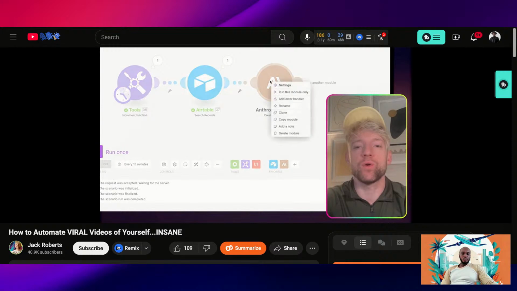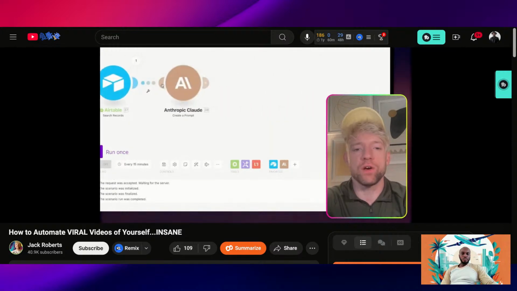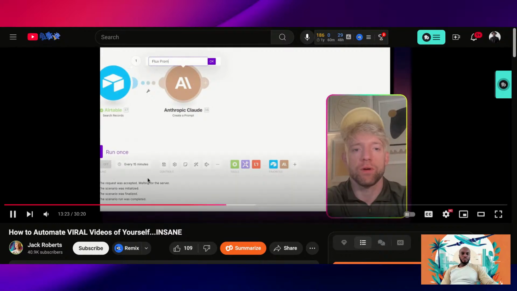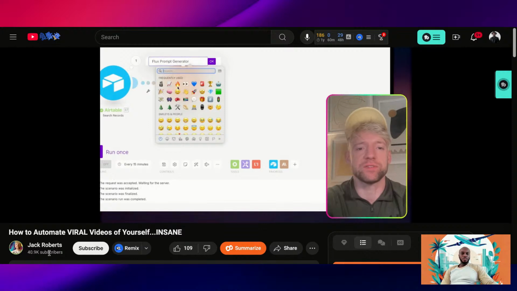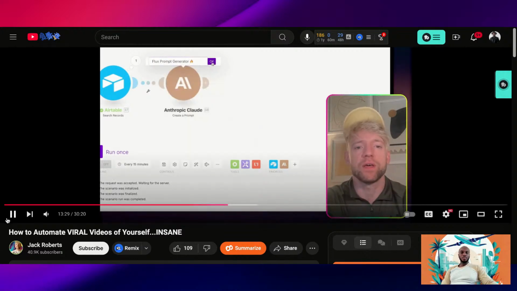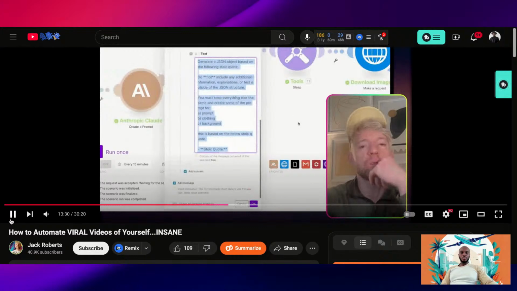All right, so we're going to call this one Flux Prompt Generator, which sounds really futuristic, doesn't it, actually? A little fire emoji. Beautiful. Okay, so then what do we need to do next? Well, the next thing we want